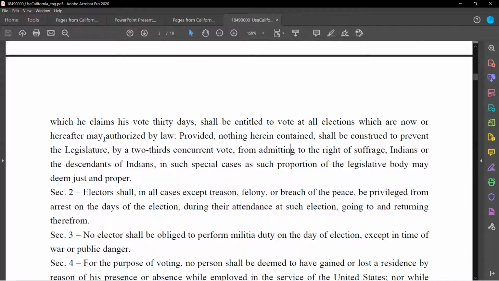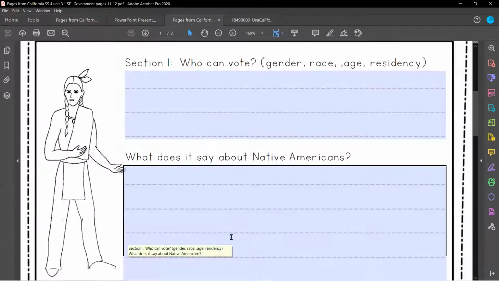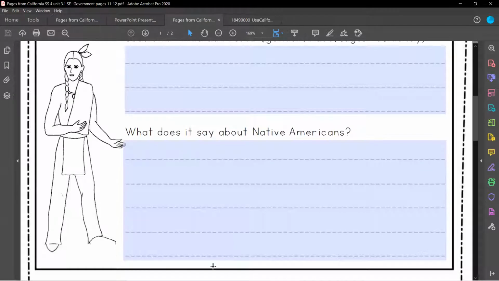So you need a 2/3 vote from the legislature to allow Native Americans to vote, and it's only in special cases. So it says that Native Americans can vote under special circumstances only if 2/3 of the legislature agree to it. So you need to have 2/3 of that group say, okay, we'll allow it before they'll allow a Native American to vote, which is ridiculous because they were there first.